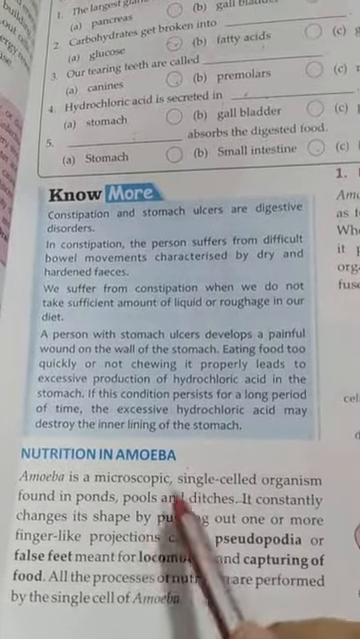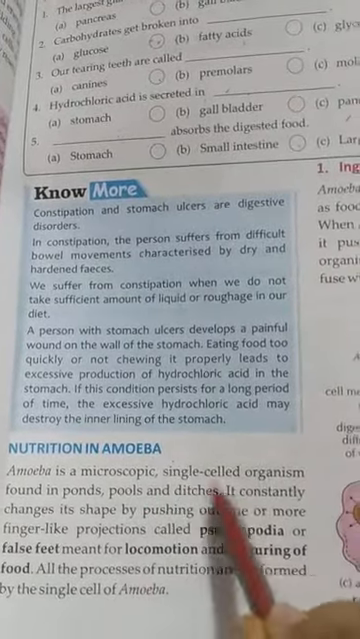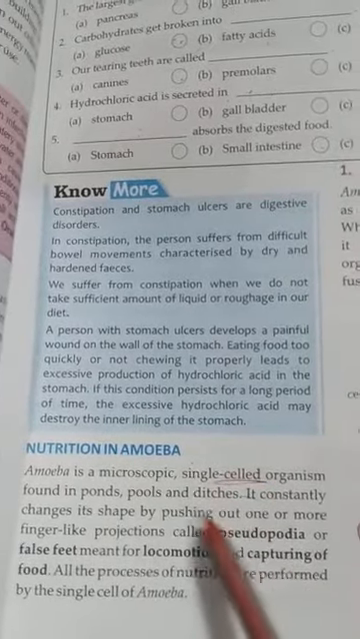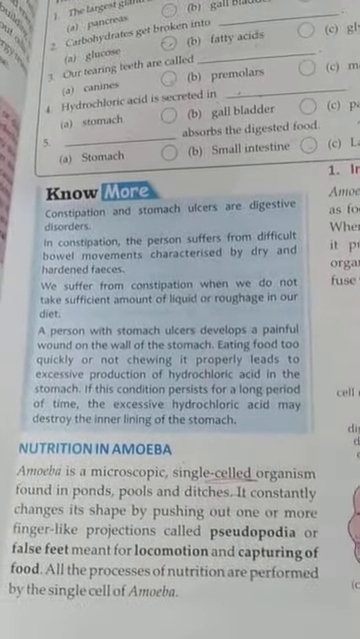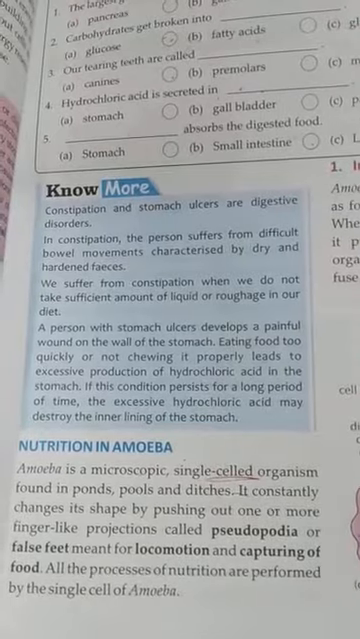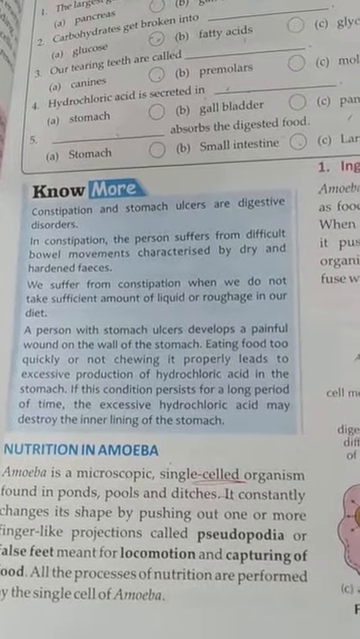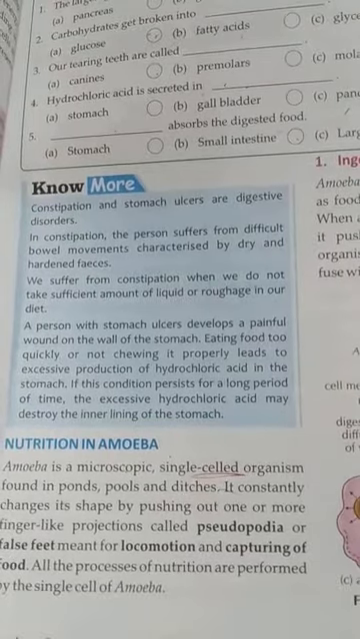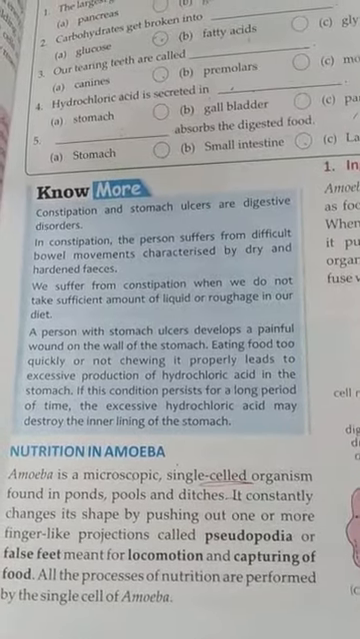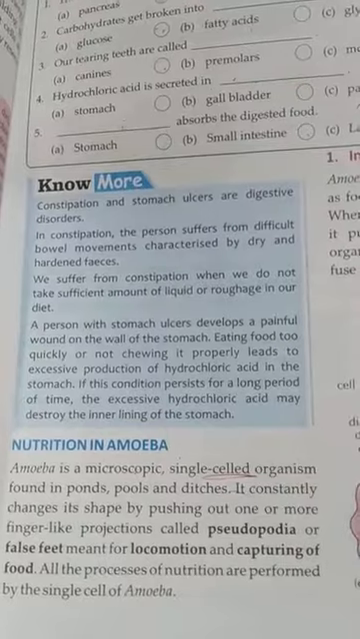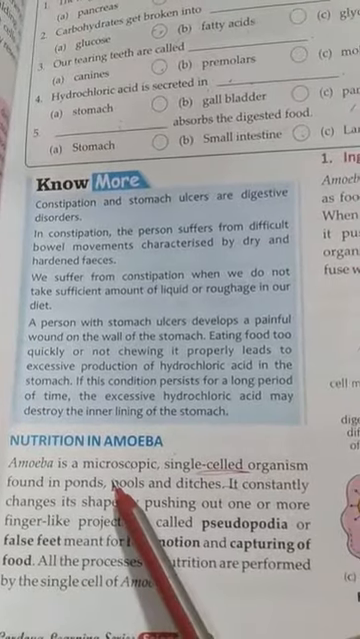Remember that this is a single-celled organism. Microscopic means we can't see it with naked eyes; we can see it only with the use of a microscope. A microscope is an instrument which is used to see very small particles. So this one is microscopic.